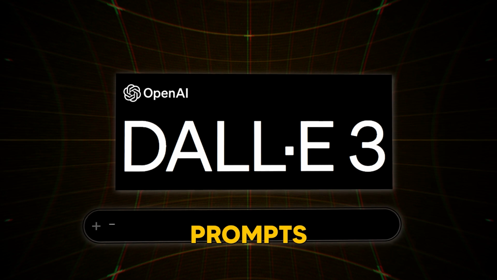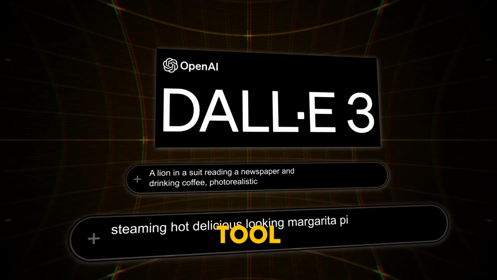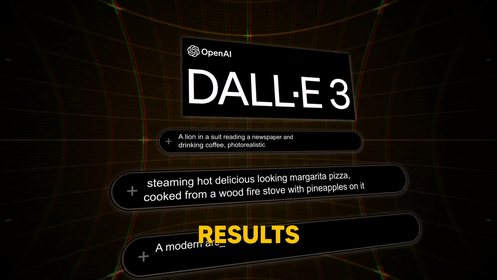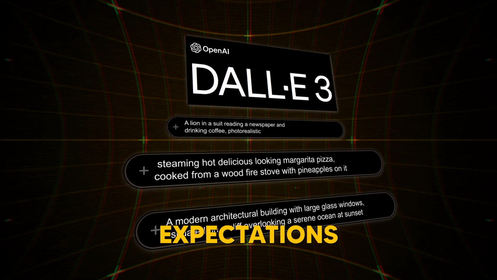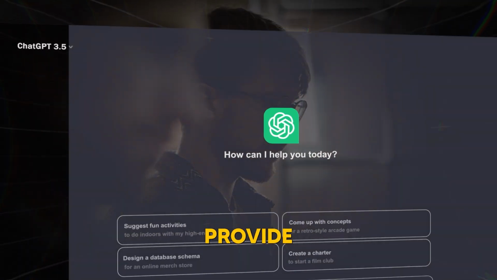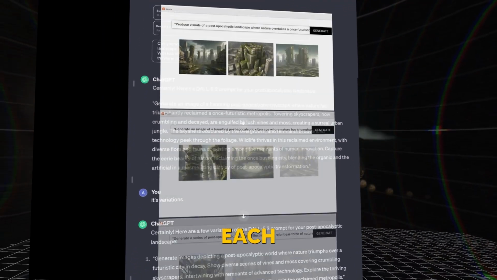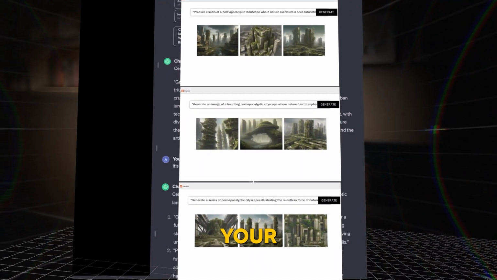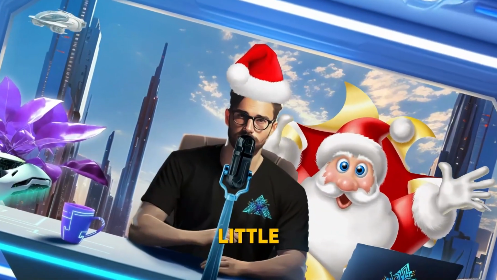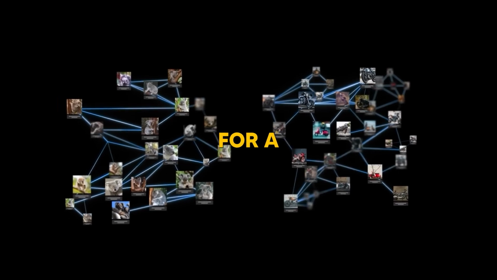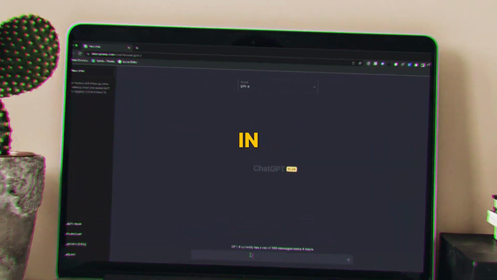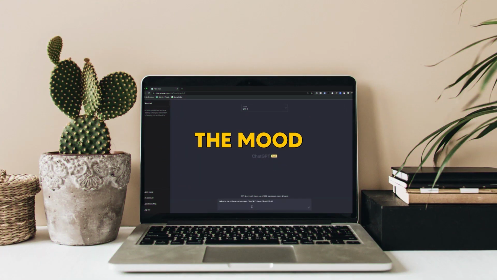By putting the image prompts and image generation into a single tool, you get so much more accurate results that actually match your expectations. ChatGPT will even provide you with multiple prompt options like this, so you can see how each variation will impact the look of your overall image. It's like having Santa's little helpers for your creative projects. And even if you just have a vague idea for a visual, ChatGPT will help you fill in the details and even decide on the mood for your image.